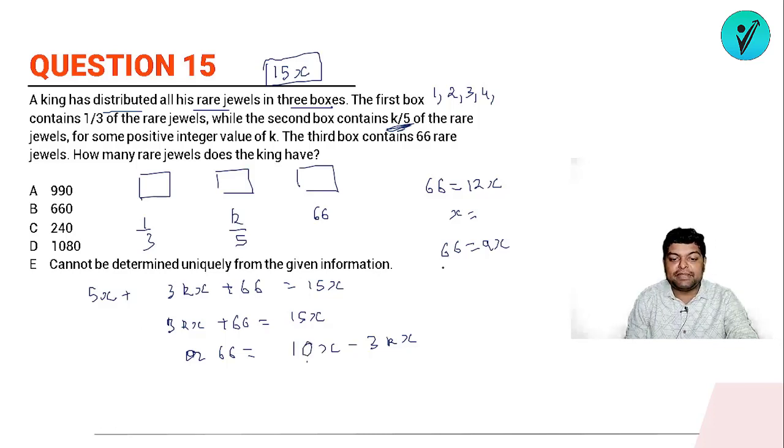So suppose I keep the value of k as 1, ठीक है, so I'll have 10x minus 3x, so it will be 7x. तो क्या 66 7x के इक्विवेलेंट हो सकता है? नहीं. If you solve this, you'll get the value of x as fractions or decimals, which is not feasible. If I take k's value to be 2, so 3 into 2 is 6. So 10 minus 6, it will be 4x.